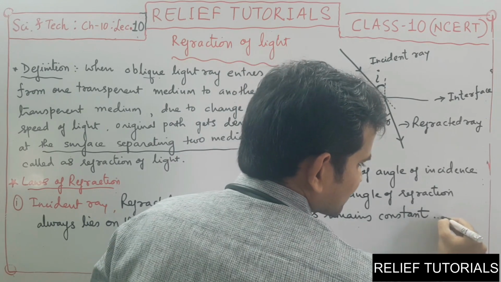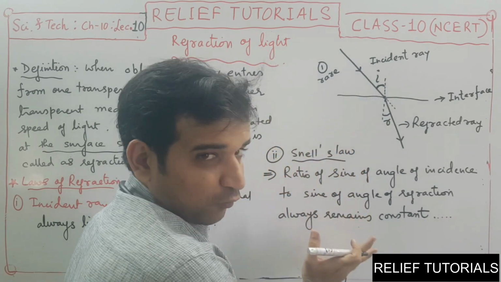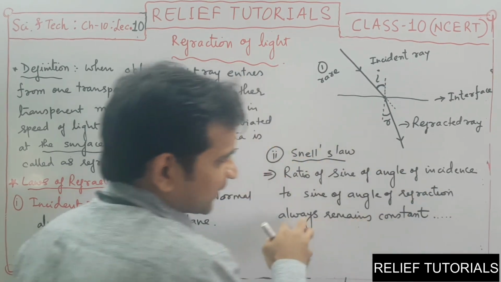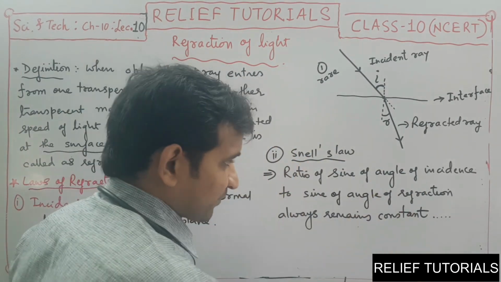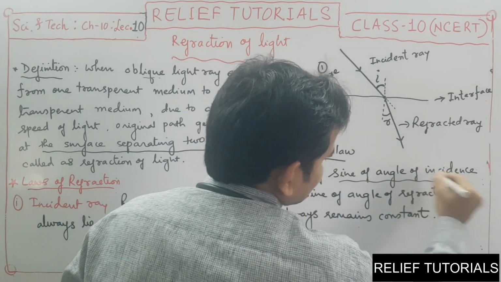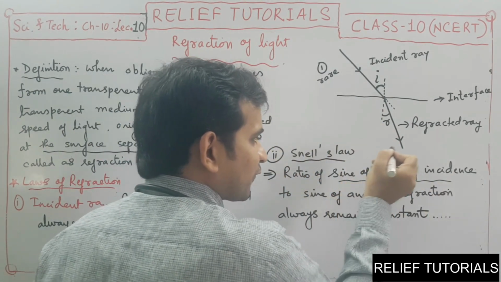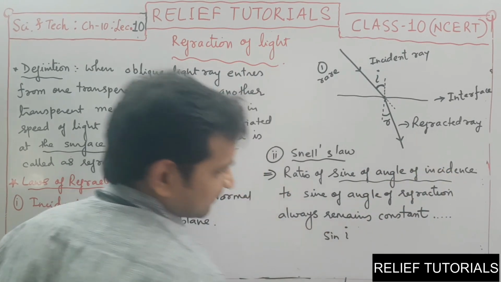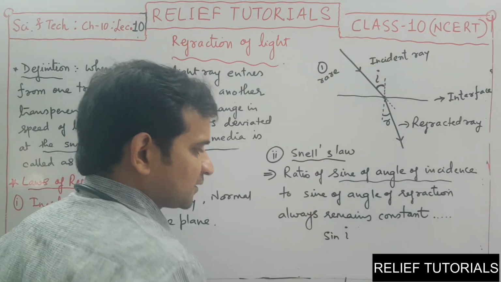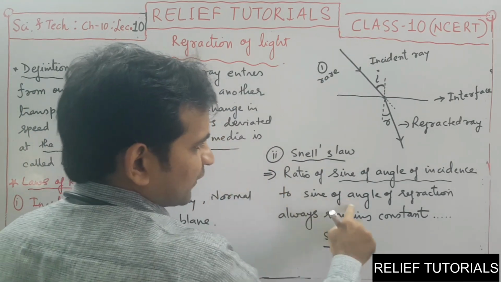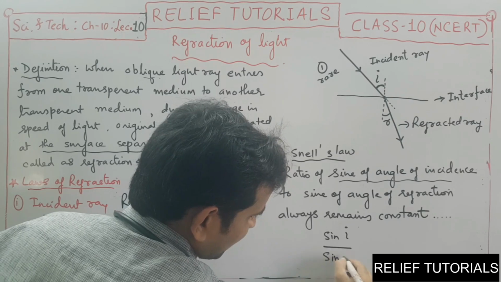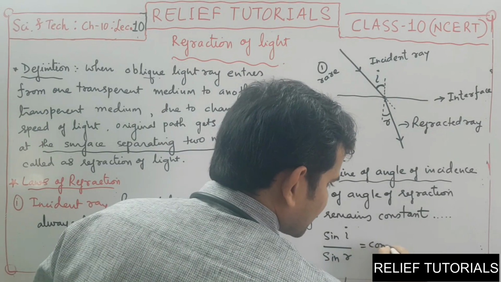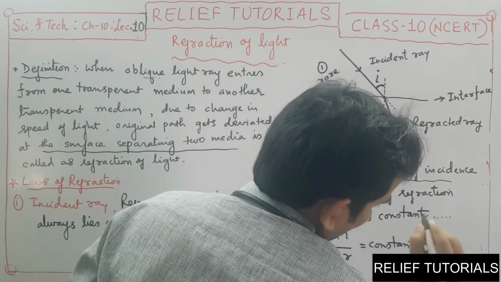The law is still continuing. It's a half law; one more statement is still there. But first of all, let us analyze this statement. Ratio of what? Sine of angle of incidence, which is sine i, to sine of angle of refraction, which is sine r. This ratio always remains constant.